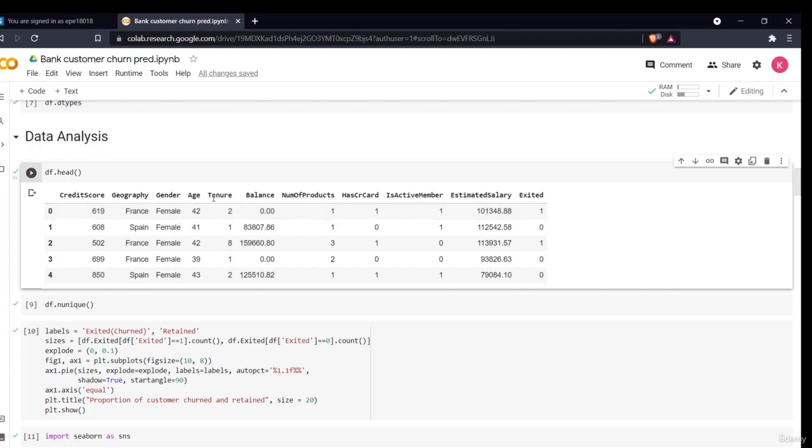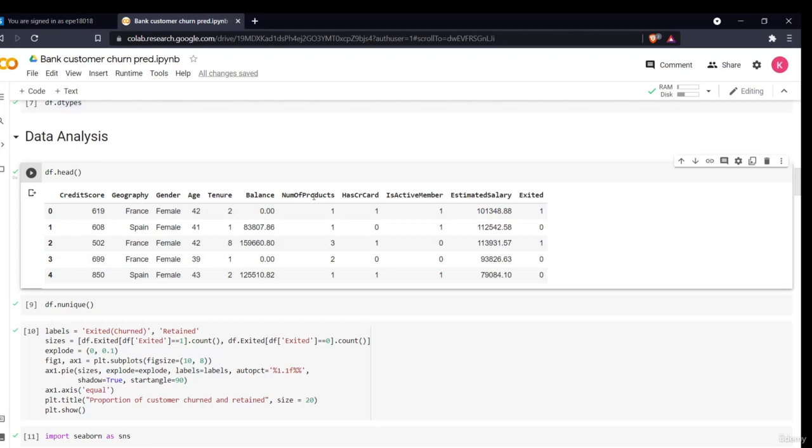Tenure is basically the time period in years. If it is 2, that means the person has been a bank customer for 2 years. If it's 8, it means it's a very long, very valuable, old customer of the bank. This is the balance, the bank balance of the customer.